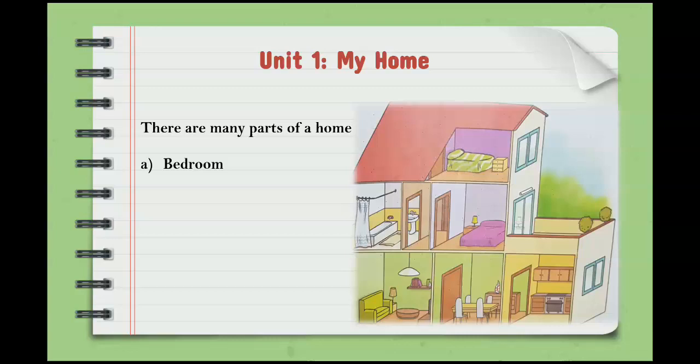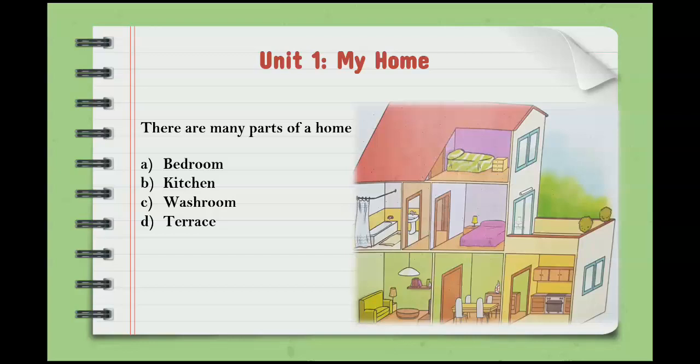Number 2, kitchen. Kitchen is very common. Everybody should know about it. Kitchen is a place where your mom cooks food, where you can find pots. Number 3, washrooms, where we wash our face, we take bath.